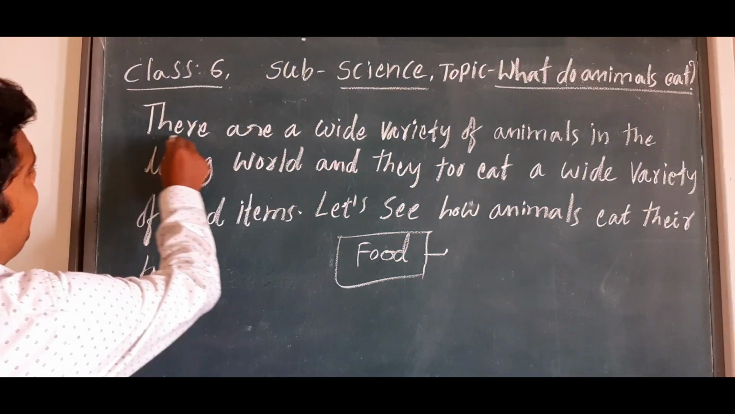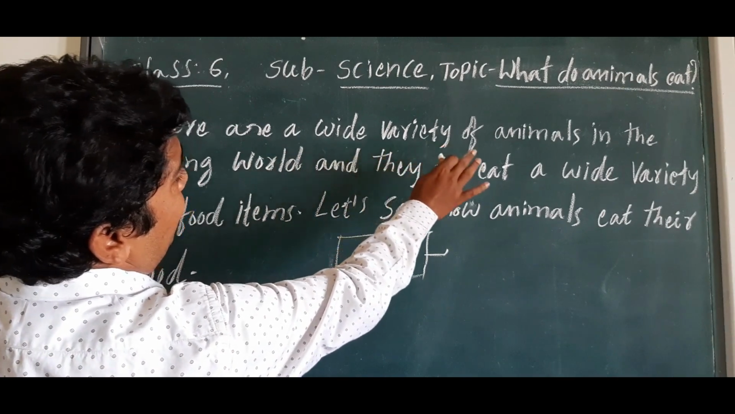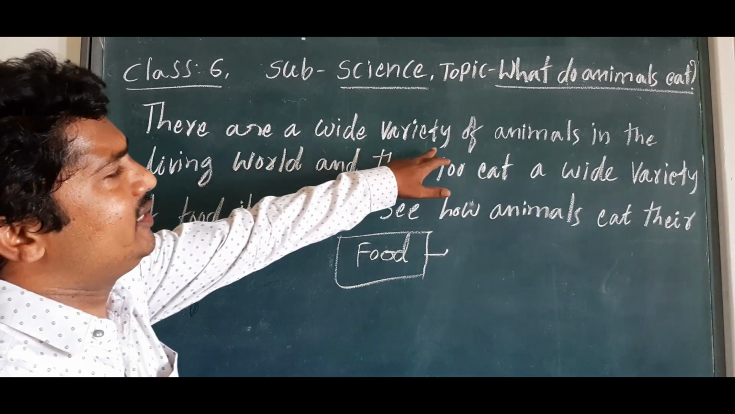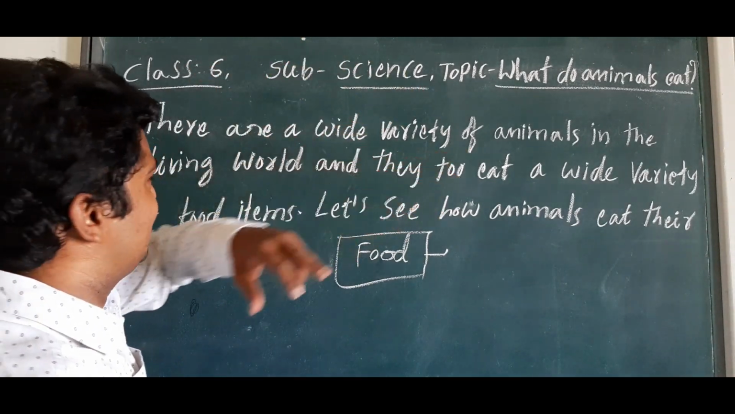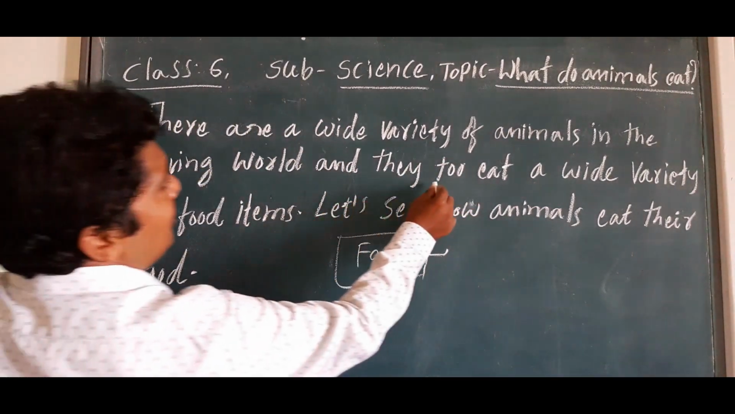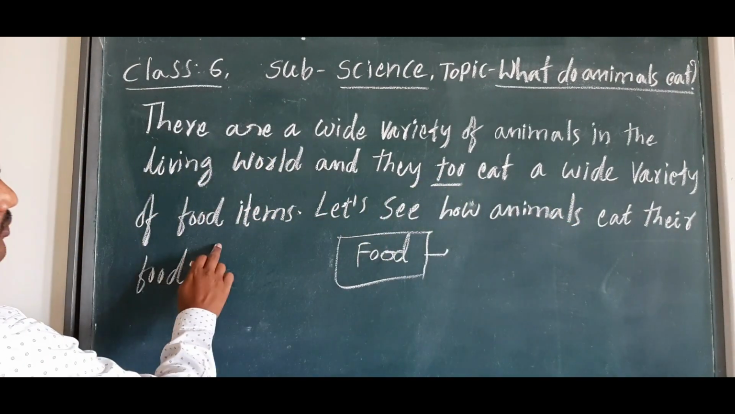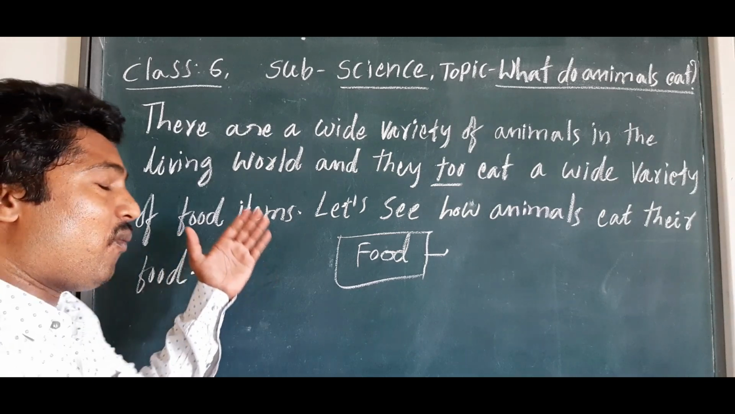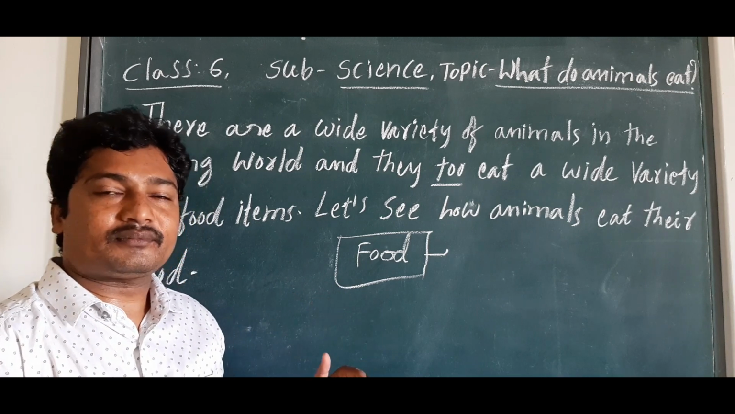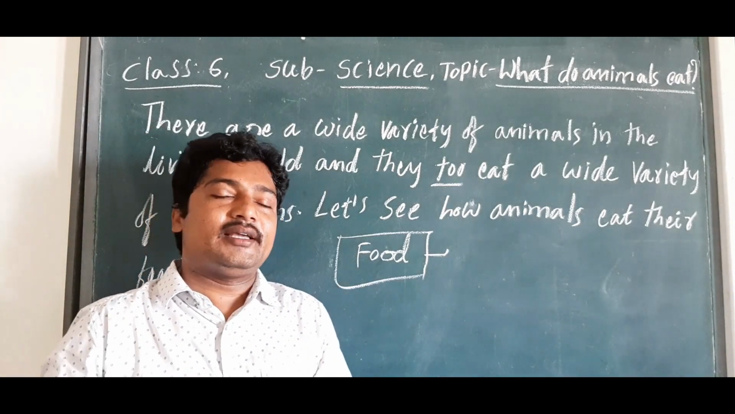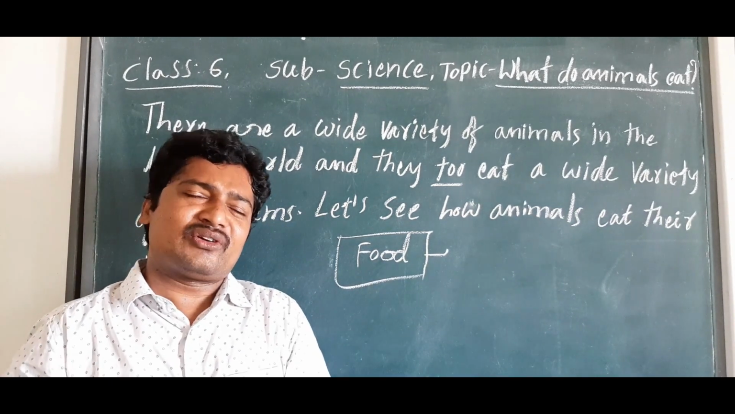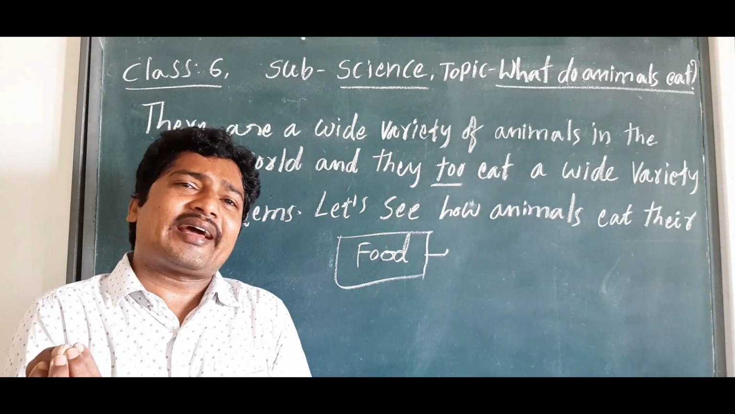See, children, there are a wide variety of animals in the living world. More varieties are present. So they too eat a wide variety of food. Right? So let's see what kind of food they are eating. Children, let us look at our house. I mentioned the dog. So what kind of food does the dog eat?